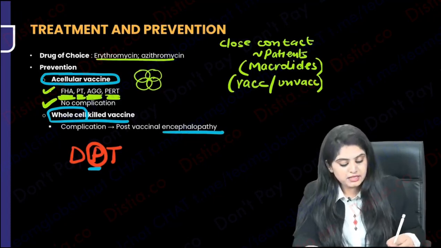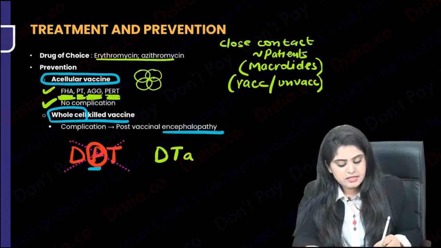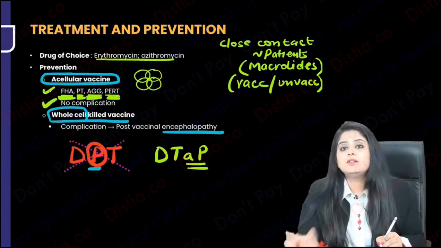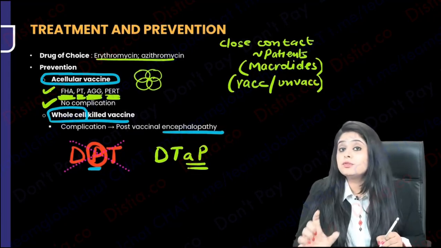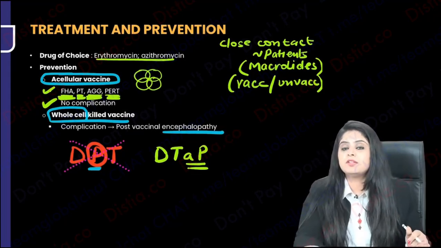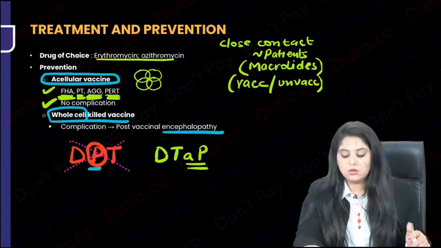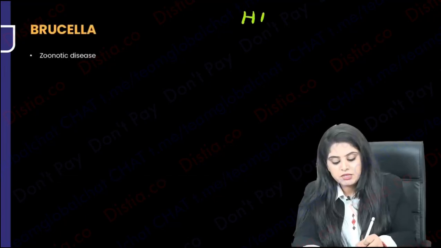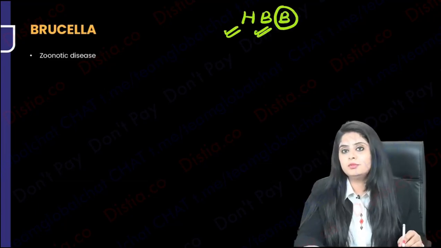So now you must have seen that instead of writing it as DPT, we write it as DTaP. What is aP? Acellular pertussis is used, because now you don't use the whole cell vaccine, you use the acellular vaccine, and that definitely wraps up our discussion of Bordetella also. So we were on our journey of HBB. Haemophilus is done, Bordetella is done, and now we are left with Brucella.